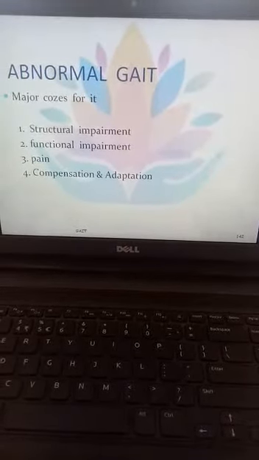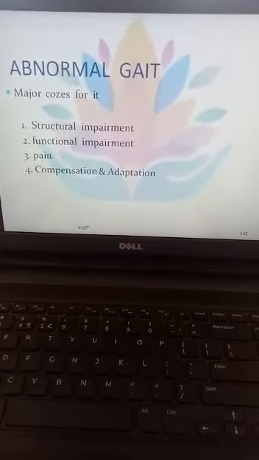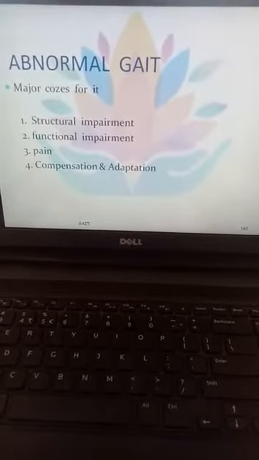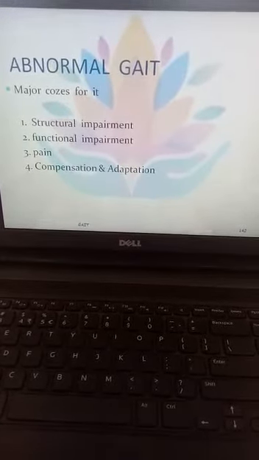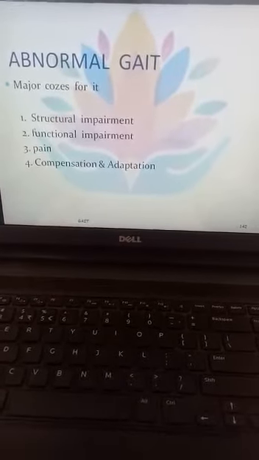In abnormal gait there are some major causes because of which the gait is mainly affected. First is structural impairment.